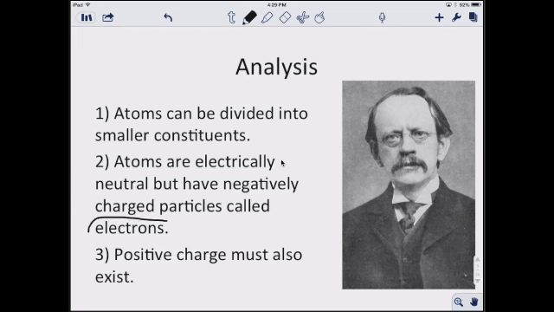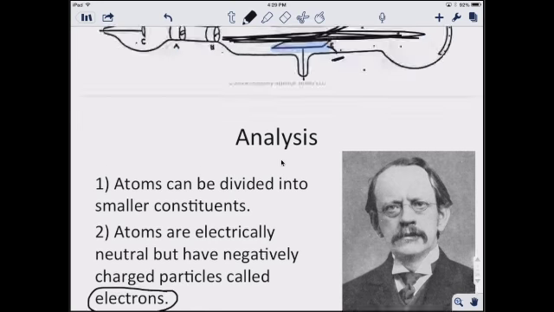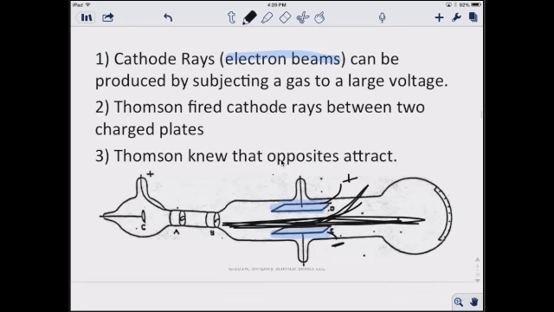Thomson was the first person to coin the term electron and have scientific evidence to back it up. Since an atom must be neutral, there had to be a positive charge to balance everything out. He discovered the electron just by having that cathode ray go through this tube, and it would tilt up towards the positive end.